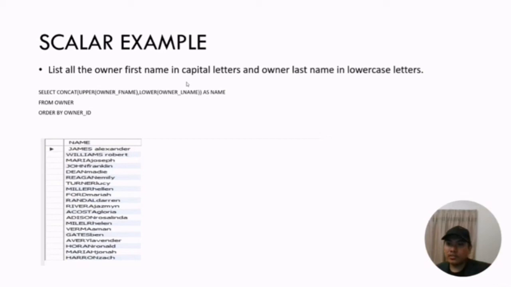So the user can use concat, which can combine them into one column. Uppercase owner F name, and lower owner L name as name from table owner, order by owner ID. So James, Alexander, William, and so on. So this is the example for scalar.